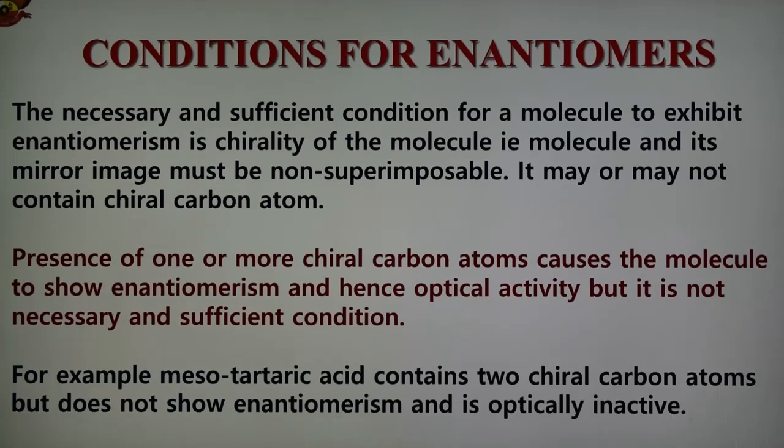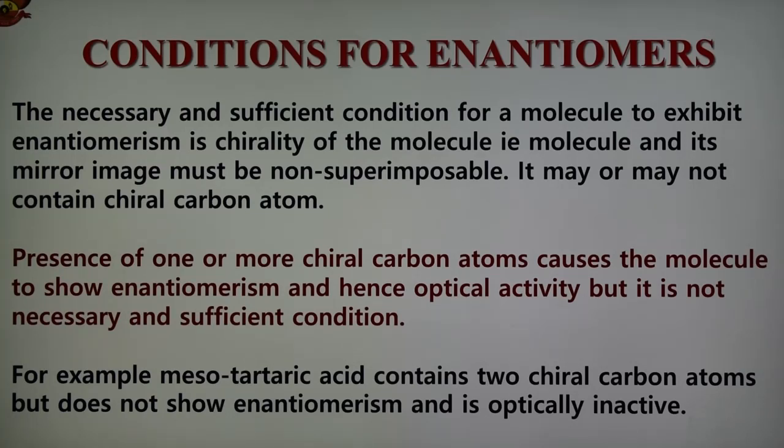It may or may not contain a chiral carbon atom. So this is the important condition. The necessary and sufficient condition for the molecule to exhibit enantiomerism, that is optical activity, is chirality. The molecule and its mirror image must be non-superimposable, and it may or may not contain a chiral or asymmetric carbon atom.